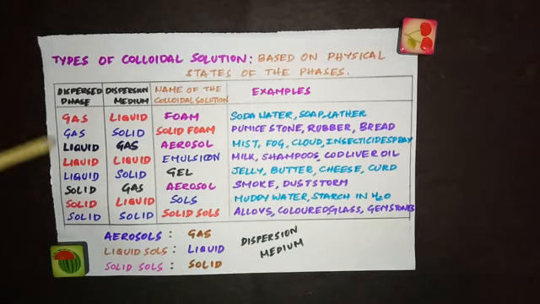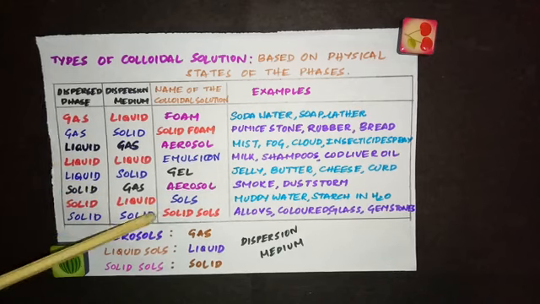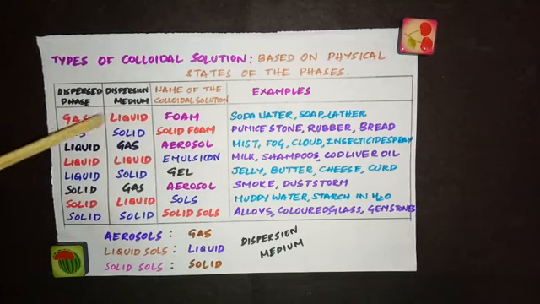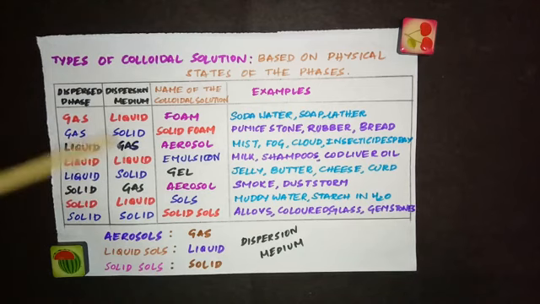In this list of combinations, you could see we have liquid and gas, liquid and liquid, liquid and solid. Same way, solid and gas, solid and liquid, solid and solid. But in the case of gas, we have gas and liquid and gas and solid. But we don't have gas and gas, because when we have gas and gas, they are completely miscible and they form true solution. It is no more a colloid because they are completely miscible. But in these cases, they are not completely miscible. That's the reason they are forming colloidal solution.